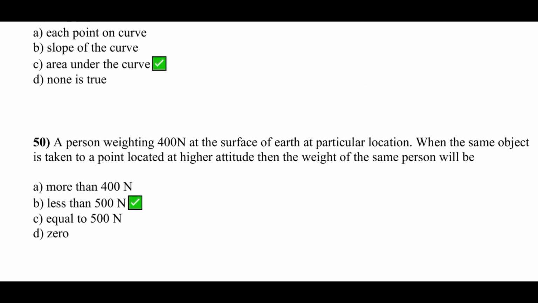A person weighing 400 Newton at the surface of Earth at particular location, when the same object is taken to a point located at higher altitude, then the weight of the same person will be option B is correct, that is less than 500 Newton.